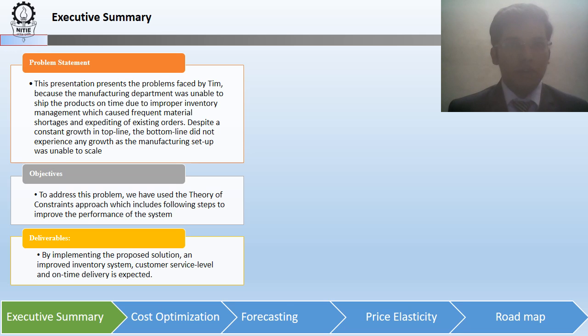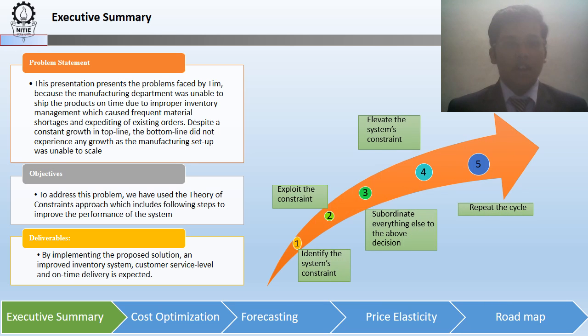Objectives: to address this problem, we have used the theory of constraints approach, which includes the following steps to improve the performance of the system. At the first stage, we identify the system's constraint and then we exploit the same. Then we subordinate everything else to the above decision, followed it up with elevating the system's constraint and finally repeating the cycle. Deliverables: by implementing the proposed solution, an improved inventory system, customer service level and on-time delivery is expected.